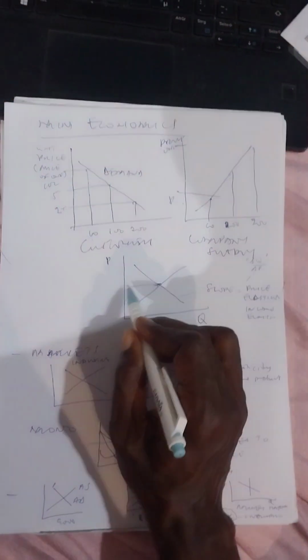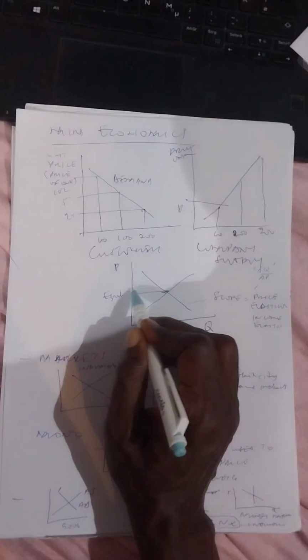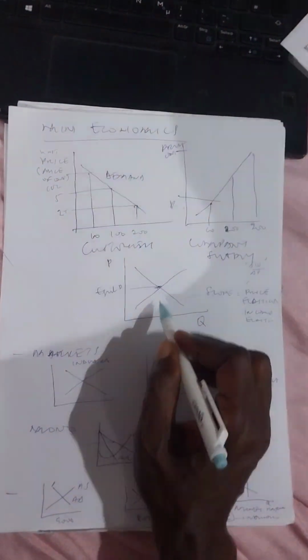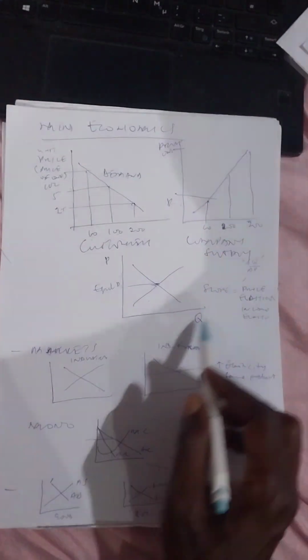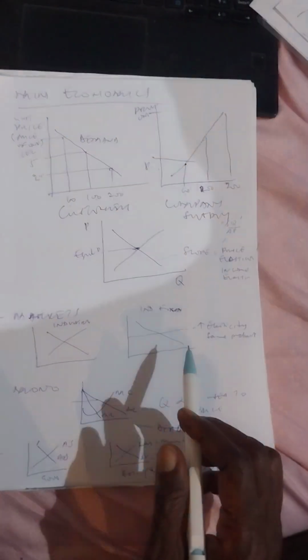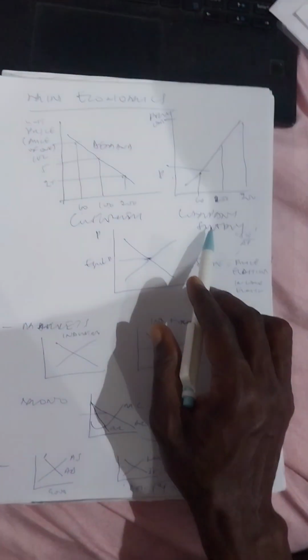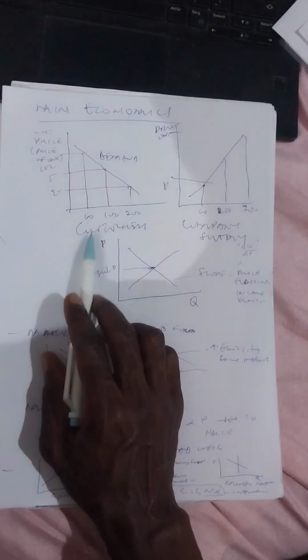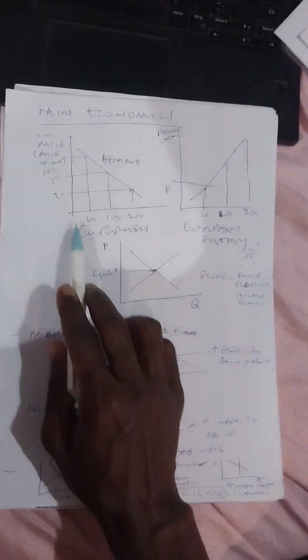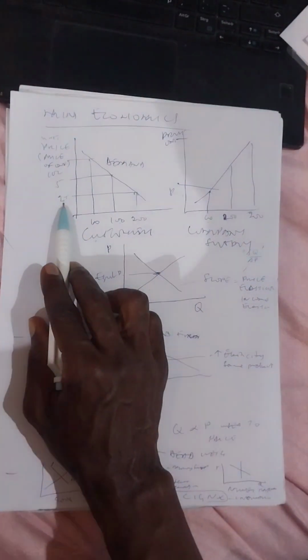Where they meet is what we call equilibrium, okay? And that will be the price, okay? Right. So this is something small we can sketch to talk about, okay? Right. So this is a company. They produce the toffees. We are the people who consume the toffees, okay? When the price of the toffee is small, we'll buy more.